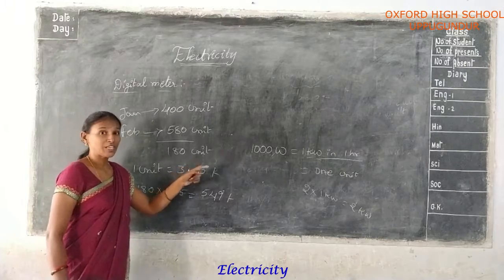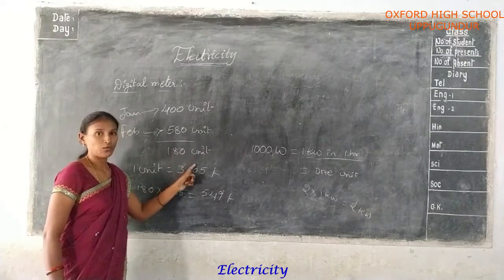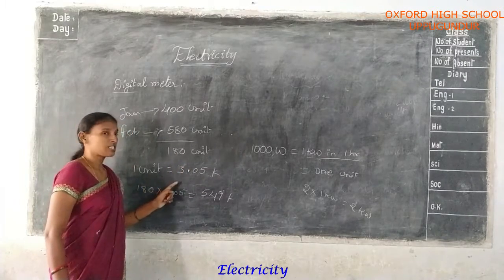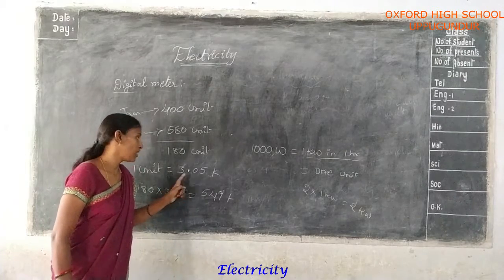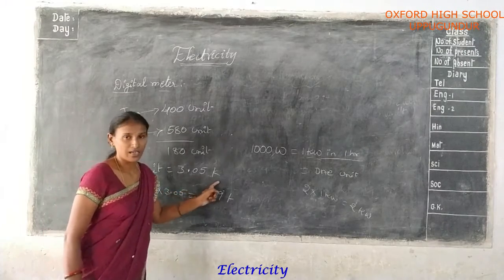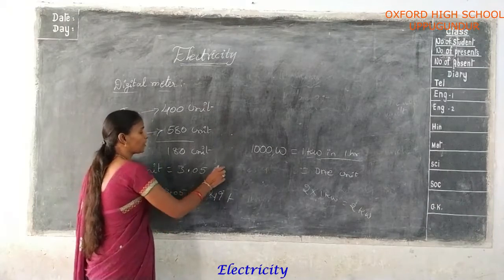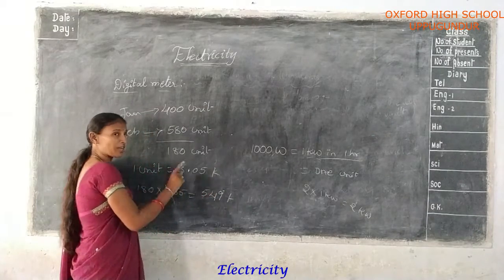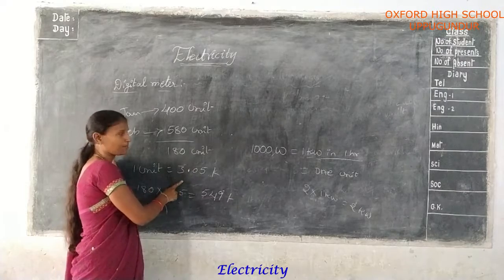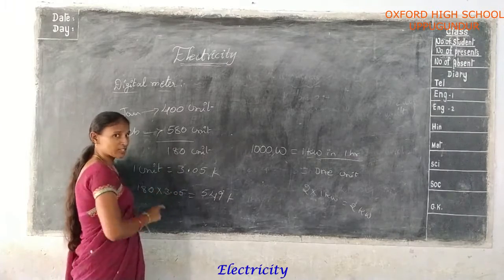So monthly you are using 180 units only, but your unit cost is given by the government, yes or no? 3.05 is the cost only. Okay, 3.05 rupees, this is the 1 unit cost. But you find out the cost of 180 units now.